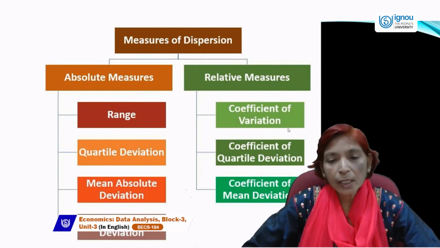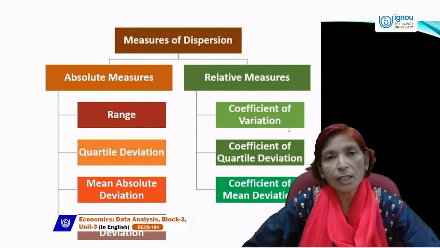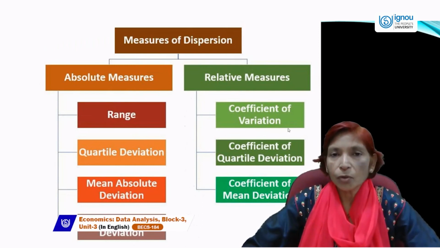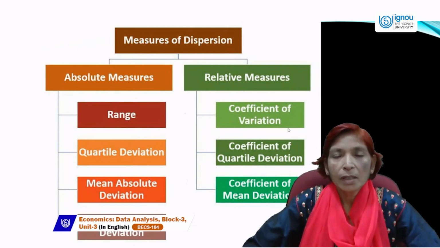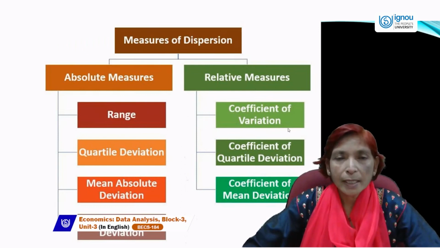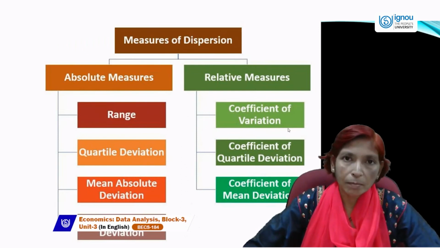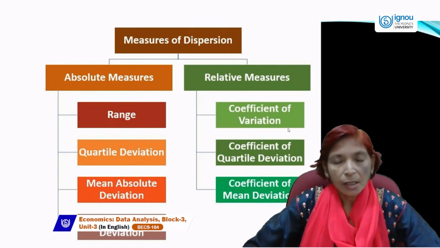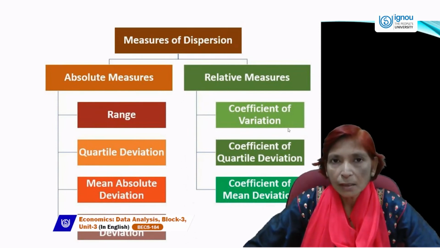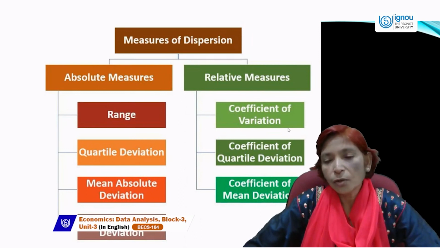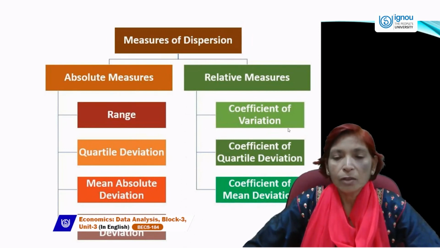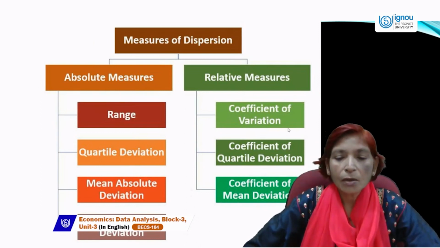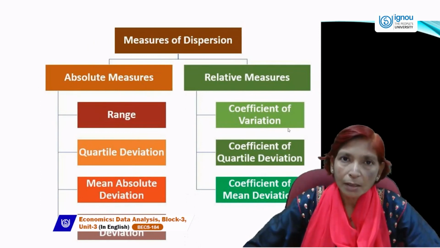But if we want to calculate coefficient of quartile deviation, then we will take the difference of Q3 minus Q1 in the numerator, and in the denominator we will take Q3 plus Q1. So with this Q3 minus Q1 upon Q3 plus Q1, we can estimate coefficient of quartile deviation. Third is coefficient of mean deviation.